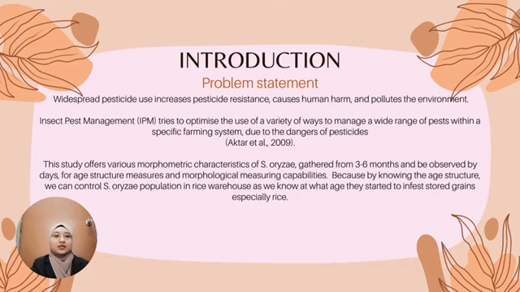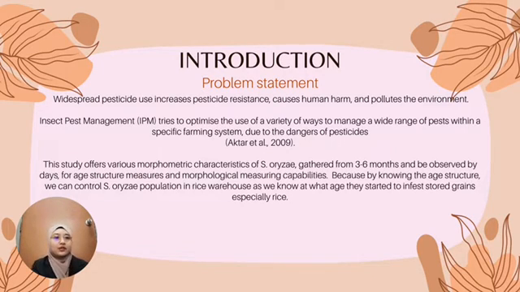As for the problem statement, widespread pesticide use increases pesticide resistance, causes human harm, and pollutes the environment. Integrated pest management, IPM, proposes a holistic approach to pest control that tries to optimize the use of a variety of ways to manage a wide range of pests within a specific farming system, due to the danger of pesticide.